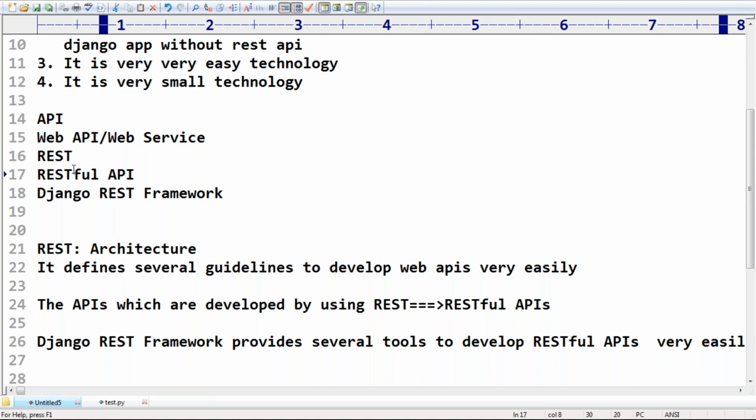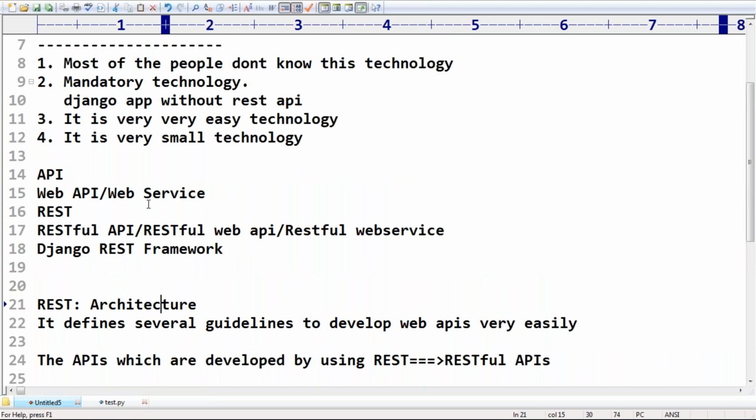RESTful web APIs or RESTful web services, both are the same. Java people use the term RESTful web service. Just try to get the basic terminology, sir.